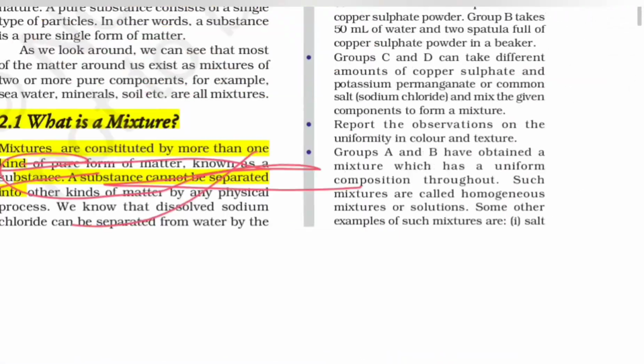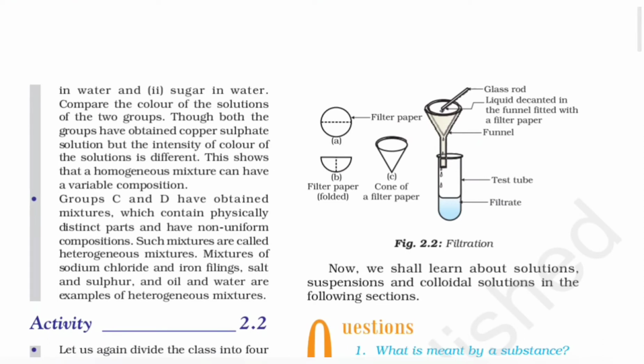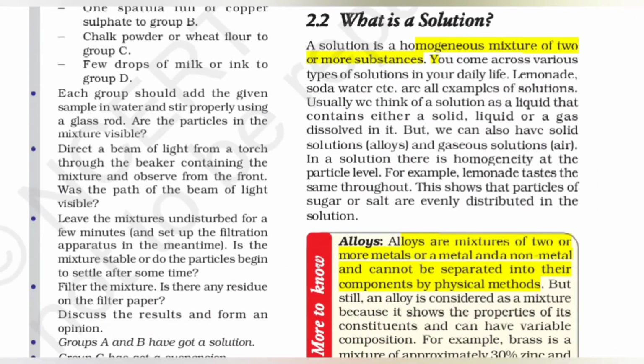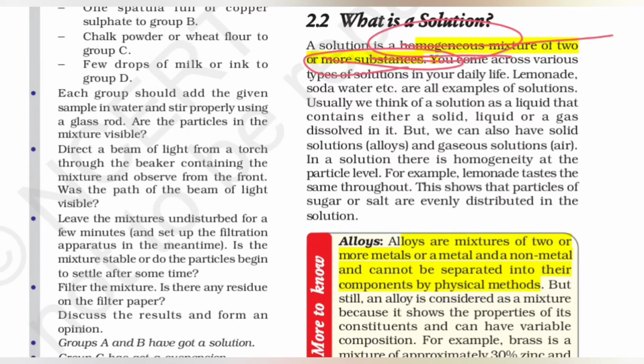Then we have types of mixtures. In the types of mixtures, we are just given the different types via an activity. But here we are now learning about the solution. So what is a solution? A solution, in the first type, is a homogeneous mixture of two or more substances. So just remember this is homogeneous. And in that we also have a small portion called alloys.